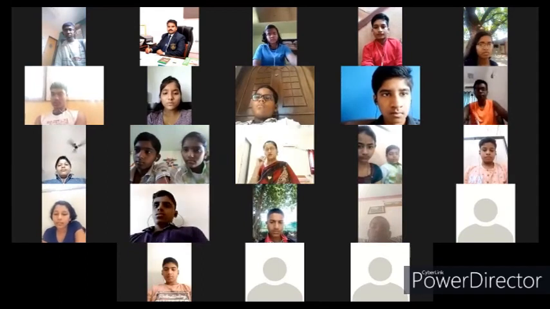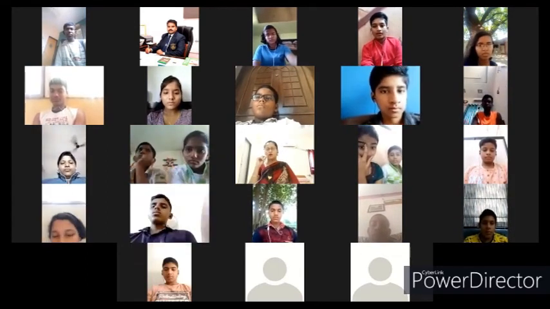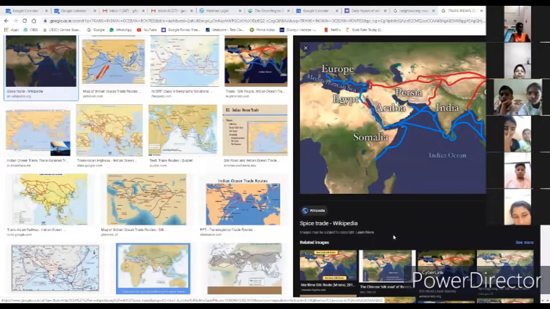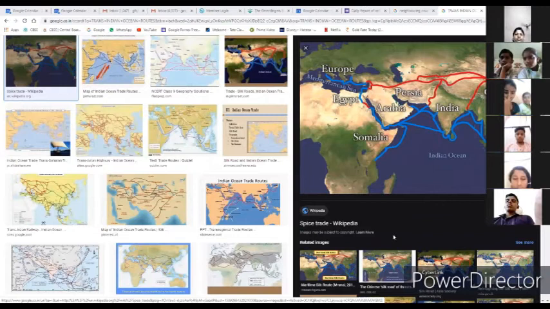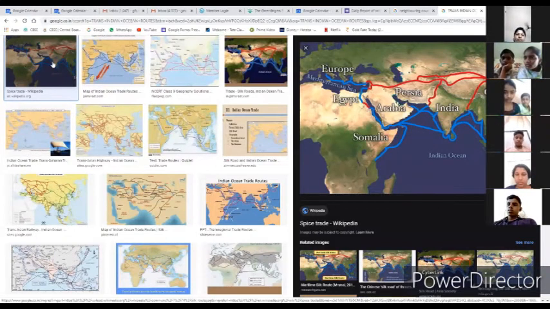What is the significance of land and sea routes? Yes, it plays an important role because when we travel to some other country, we are not only exchanging commodities, right? We are also sharing ideas. Yeah, here you can see your screen. You can see the Indian Ocean, and many countries around it, neighboring countries of India, connected through sea routes.